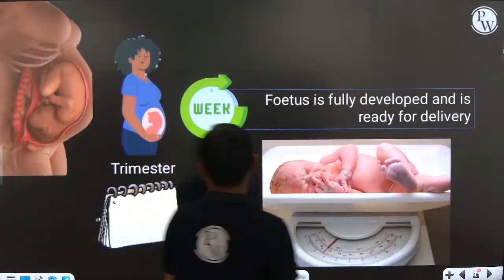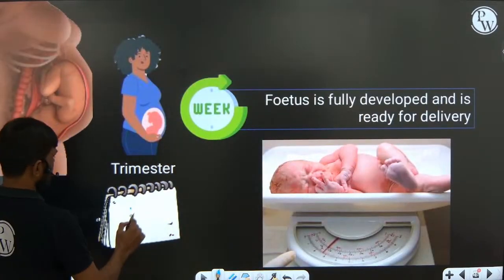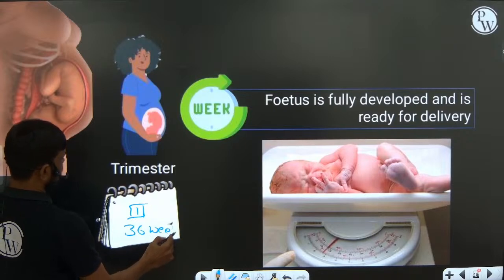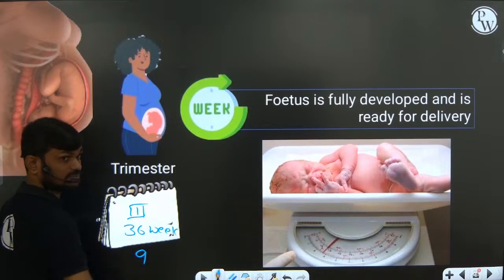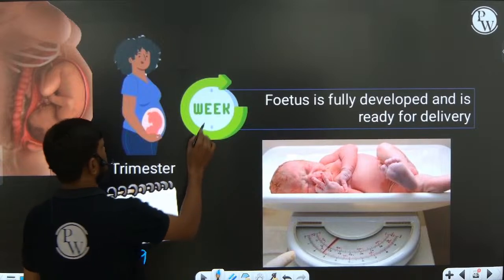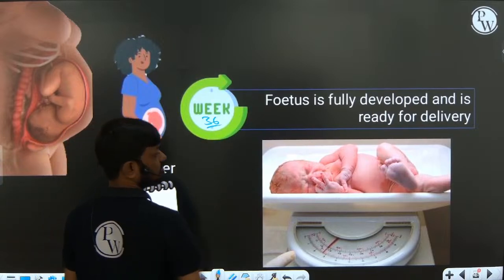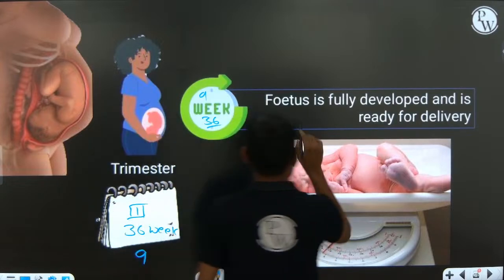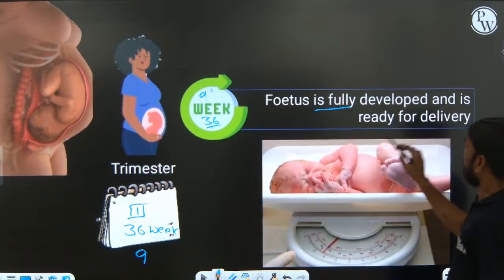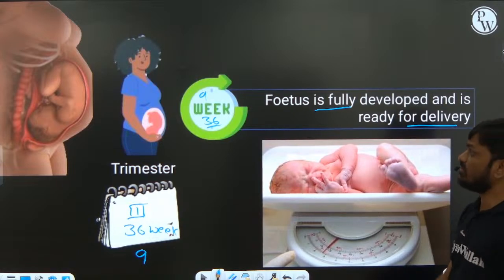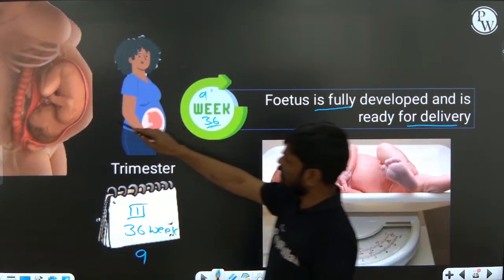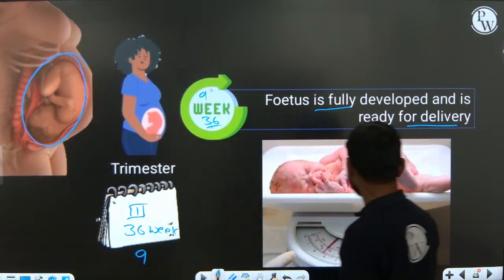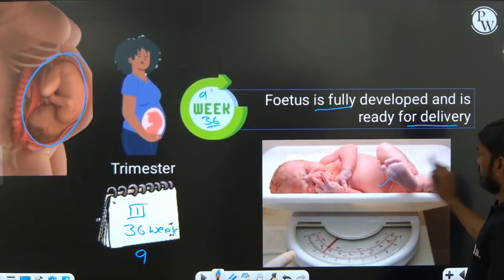Next one, so last third trimester, 36 weeks, 9 months. Okay, so 36 weeks or 9 months. The fetus will be fully developed, you can see here, fully developed fetus and ready for delivery.